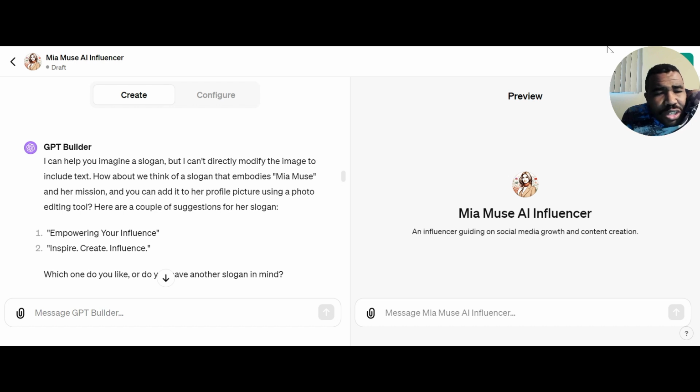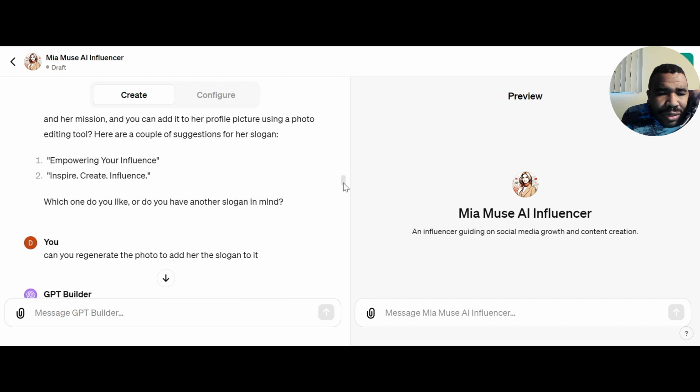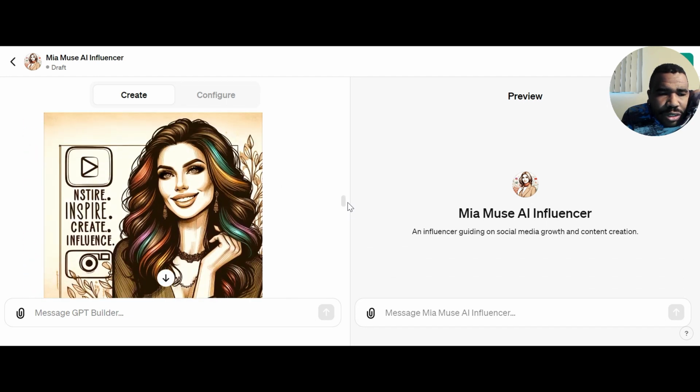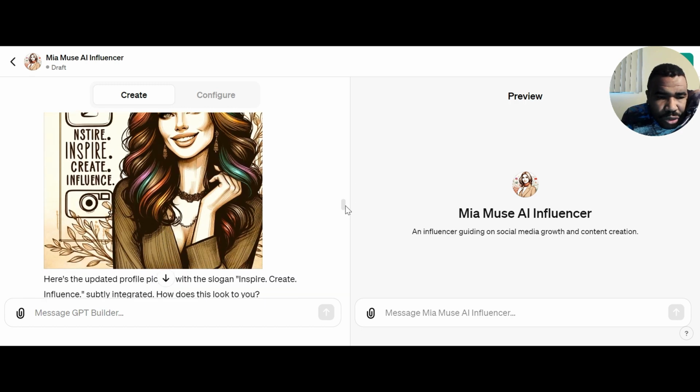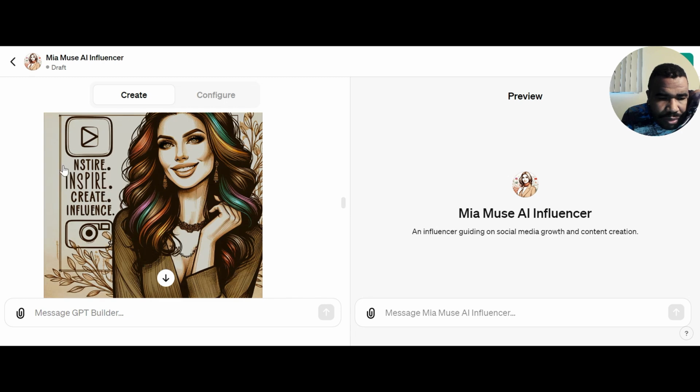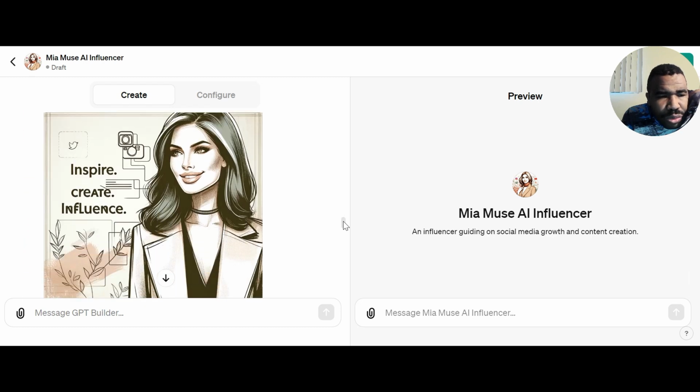But that is how you pretty much set up the AI influencer. You build it from scratch, create your profile picture. You could create a YouTube banner if you want to get that far, or an Instagram banner. You can create a logo or a slogan within that picture, and you can really keep customizing it to each and every level that you want, to make this AI influencer look as realistic and professional as possible.